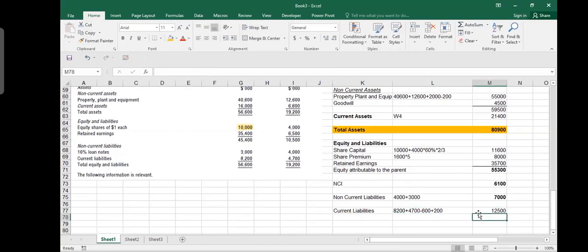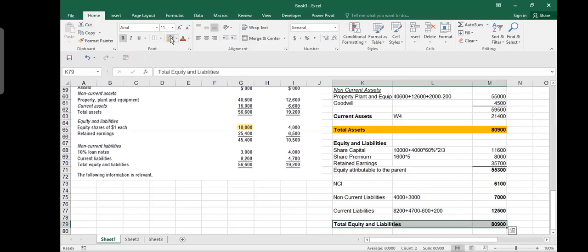And you've got here 12.5 million. And now when I make a total, I make a total here, this, plus this, plus this, plus this, then you get 80,900,000. You call it total equity and liabilities. Are we clear?